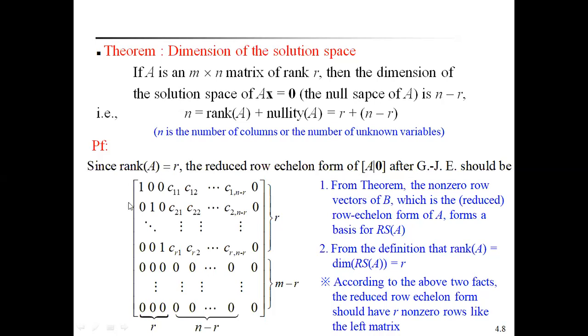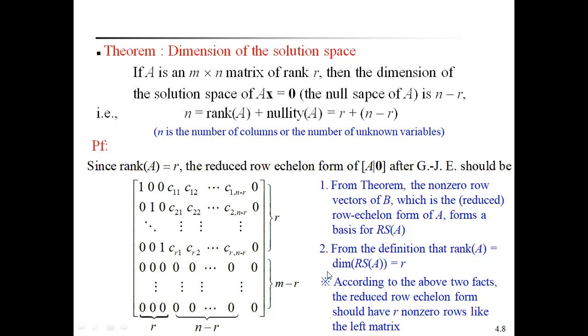See here, these are the r rows, and this is the m minus r rows. These are the r columns, and these are the n minus r columns. Here r plus m minus r means m rows, and r plus n minus r means n columns. That's why we write it like this.